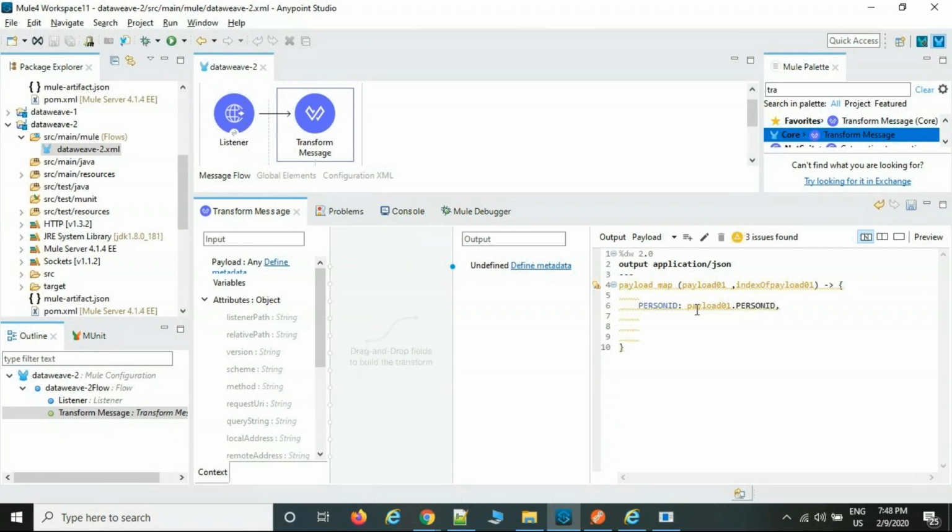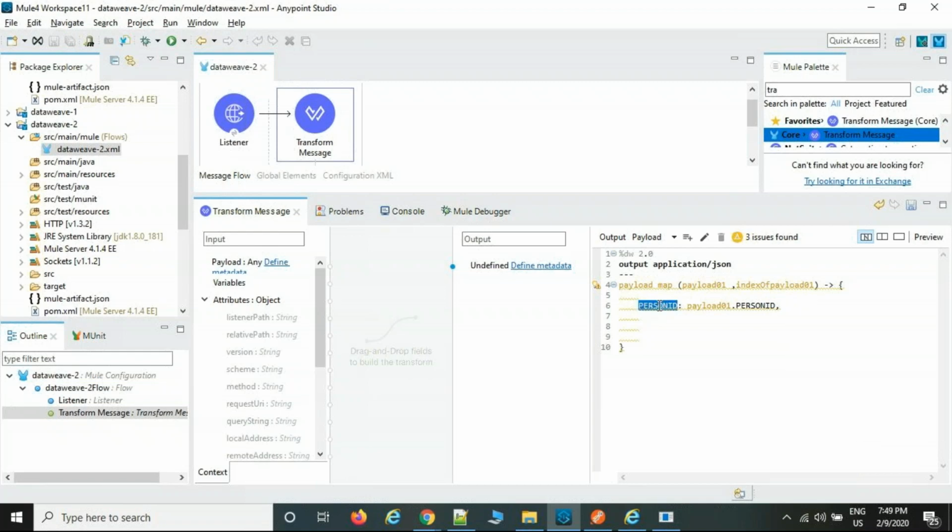Like this we are going to write the loop. First we need to understand what this is. The file is coming from the payload. Yes, payload. Repeat the loop. After collecting the data, keep it in payload 01, and with "keep it" it means it's storing in the index of payload 01, and this is the arrow. This is the syntax: flower bracket start and end. Completed. Now this is the display part. How we are going to display to the target system.